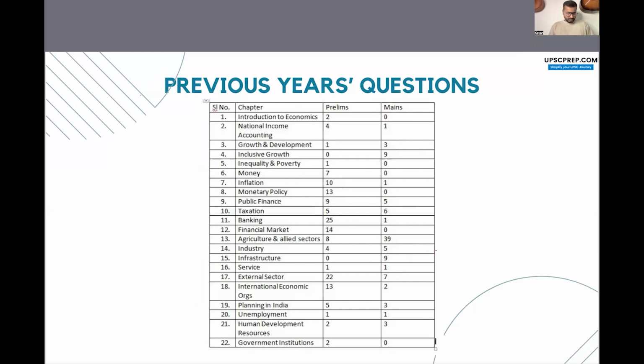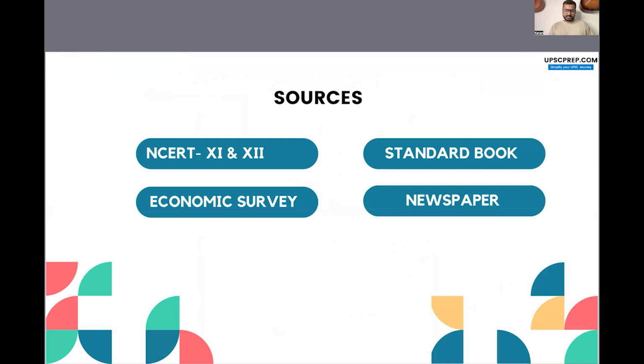Okay. Now let's look at what are the sources that you are going to consult while preparing for Indian economy. Now I recommend these four major sources. The first one is your NCERT. Okay. So NCERTs, then a standard book, because NCERT in itself is not going to be enough. You have to prepare at least a level above NCERT, which will be covered in your standard book. So NCERT plus standard book will form the static portion of your Indian economy, right?